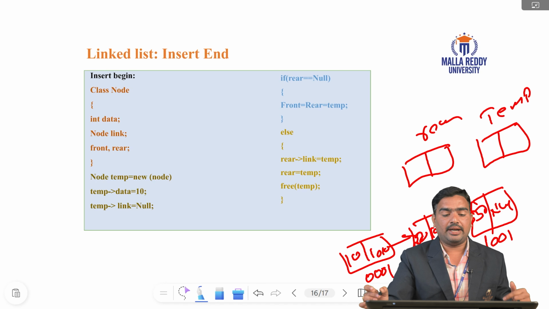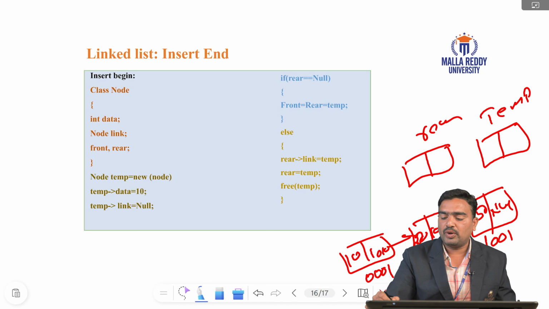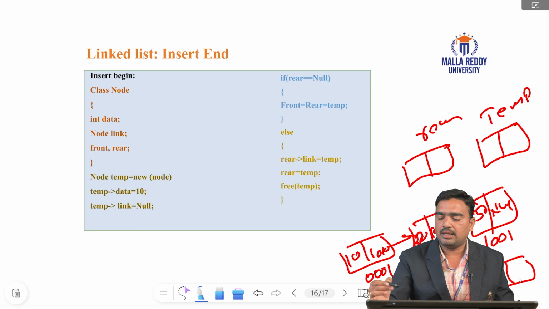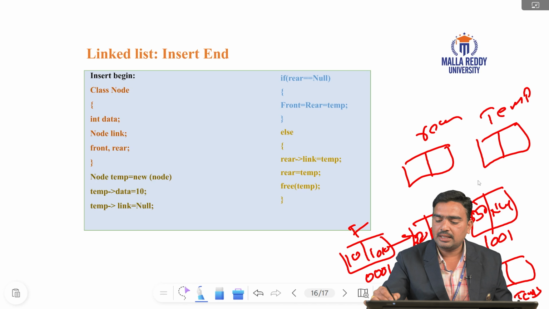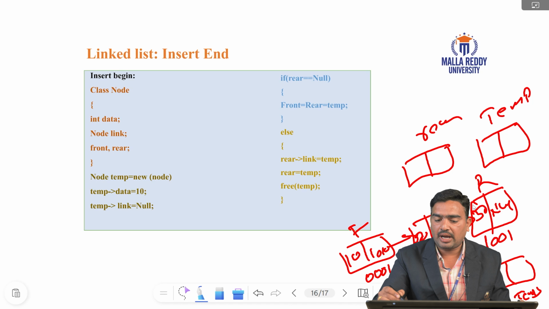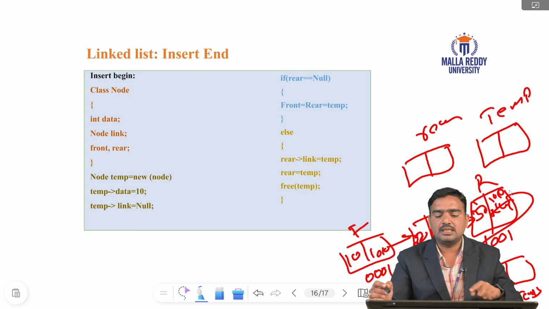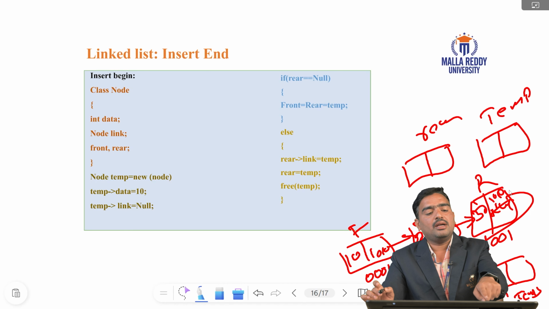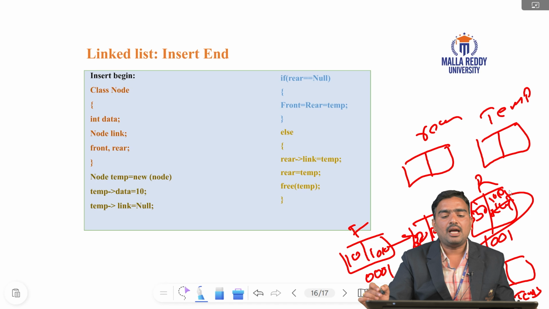We are inserting at the end. Immediately temp equals new node, so one temporary node is declared. This is the front, this is the rear. Here rear link equals temp. Whenever I call rear link equals temp, the temporary node's address is stored in the null pointer, the rear link. This is the algorithm of insert end.